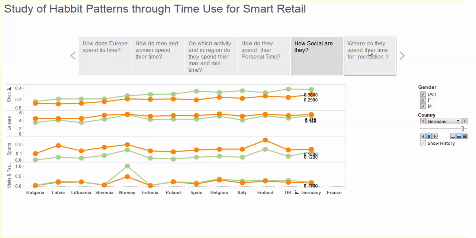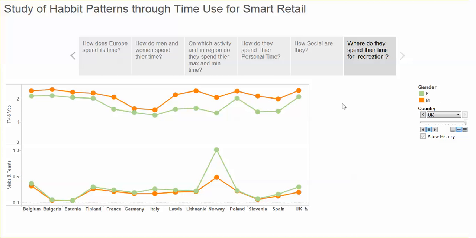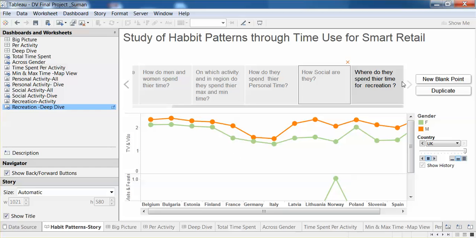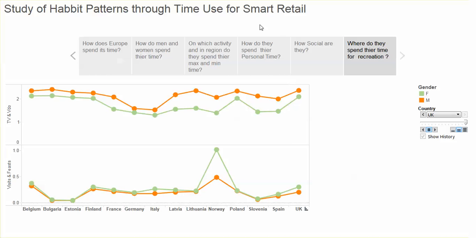And this shows how people spend the time in recreation. We see people spend a good amount of time in watching TV and video, and men do a lot more than women. And a TV commercial can be thought of for reaching out to men. A TV commercial targeted at men could be a good idea to reach men in this area to sell retailer-specific products.